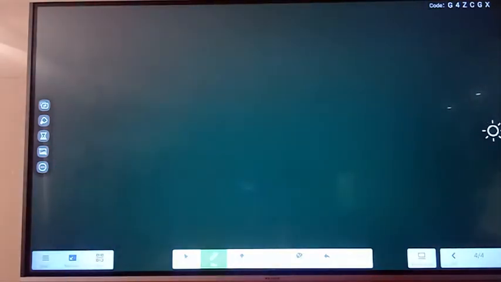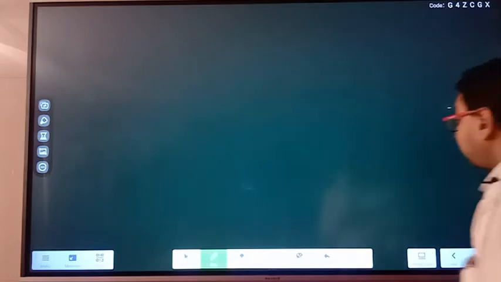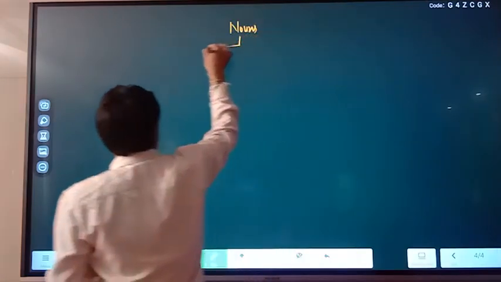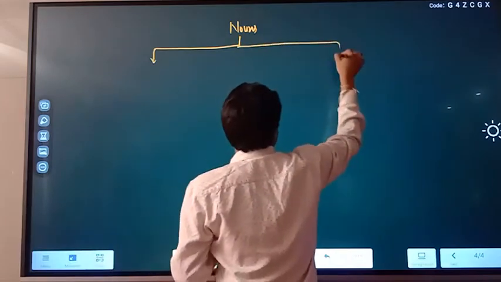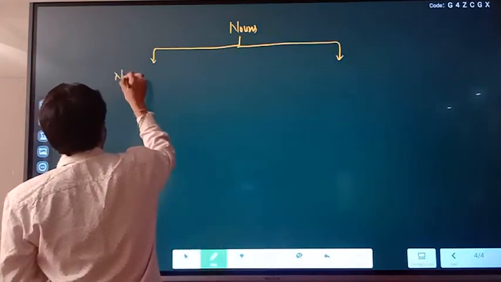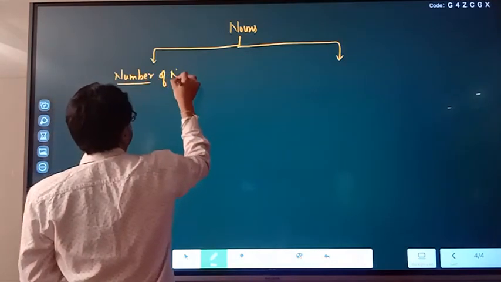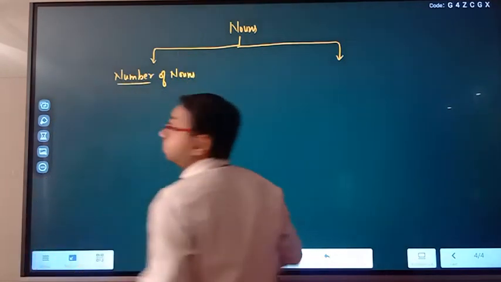Next important topic. When we talk about nouns, we talk about their kinds, and we also talk about their number and their gender. Nouns are further categorized on the basis of number and gender.